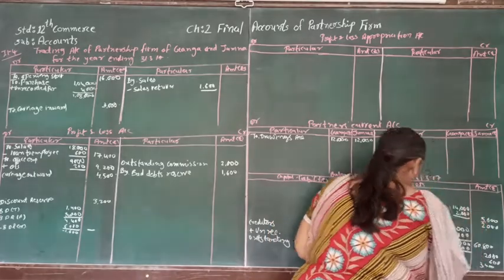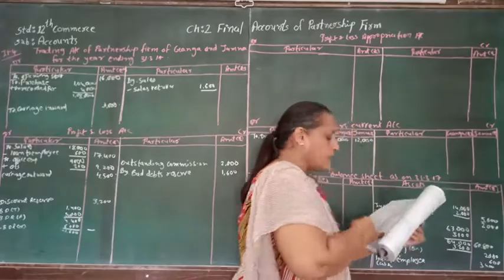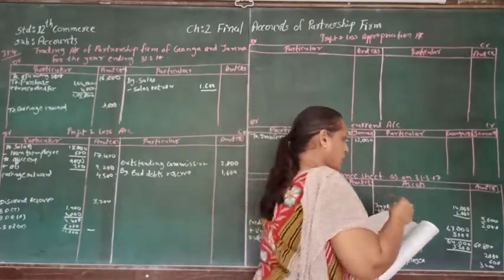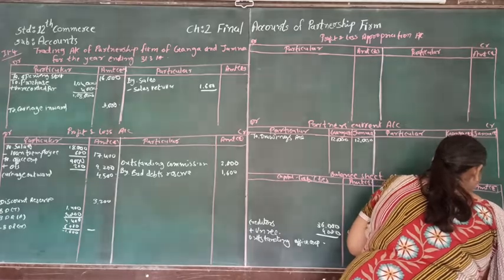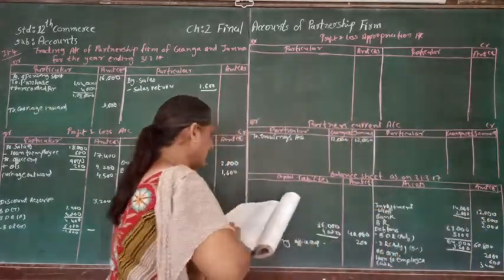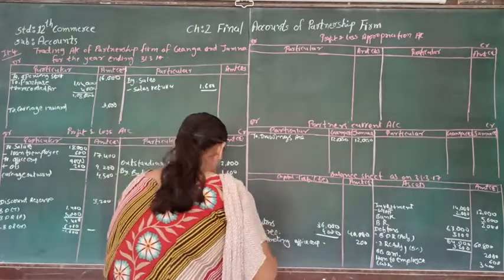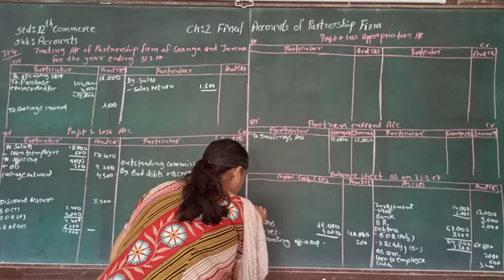So 2,000 is a fall in value. That is supposed to be adjusted to the general reserve. So the market value of the investment is 12,000 and that 2,000 is supposed to be adjusted in the general reserve. So we are going to make that on the general reserve.